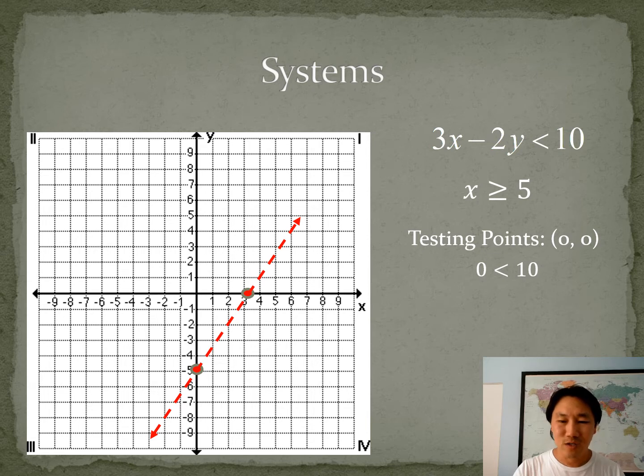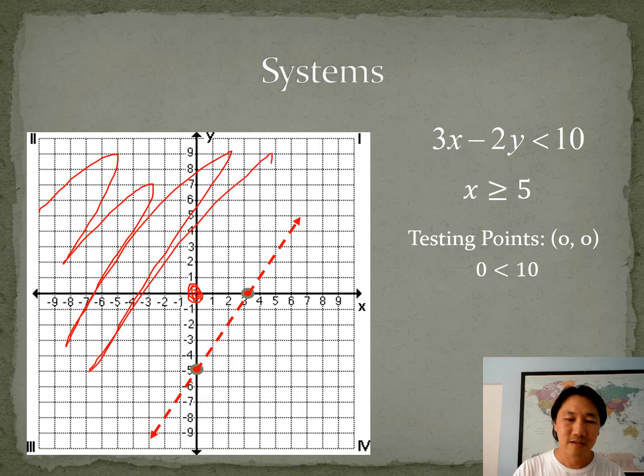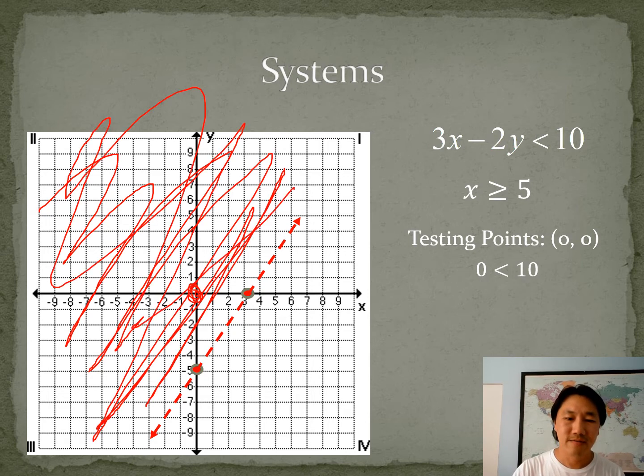If I test 0, 0 by plugging it into that first inequality, I get 0 is less than 10. That is true. Since 0 is always going to be less than 10, I'm going to shade across, there's my testing point, 0, 0. I'm going to shade on that side, all of it.